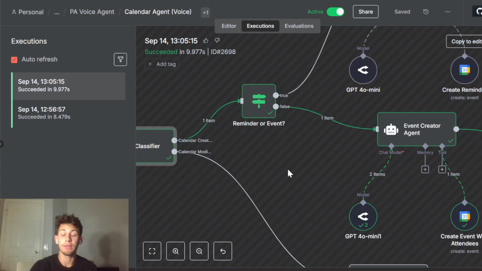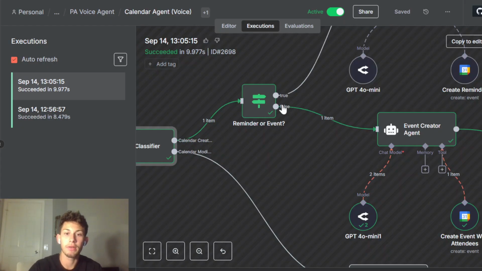Okay, and the reason I did this is because if you're just going to give a singular AI agent just one create calendar event tool, in my experience, it had a really hard time figuring out if it was a regular calendar event where there's no one, it's just like a reminder for yourself, or if you have to add an attendee.